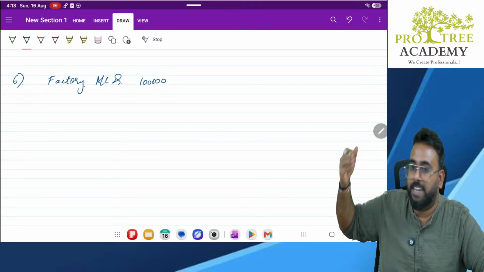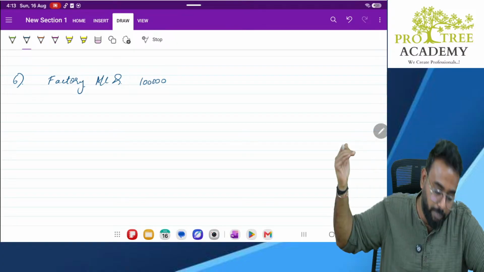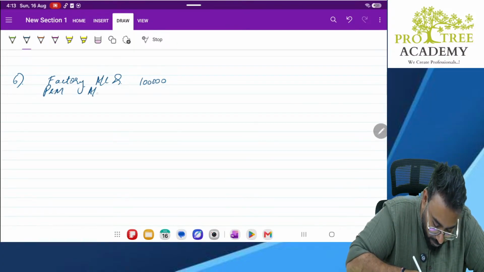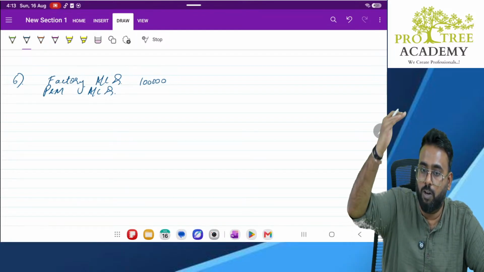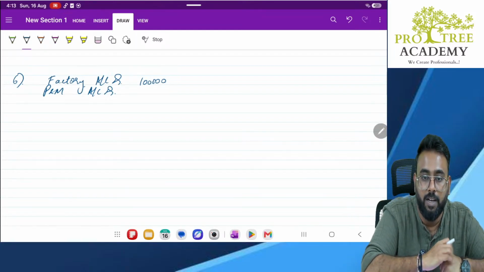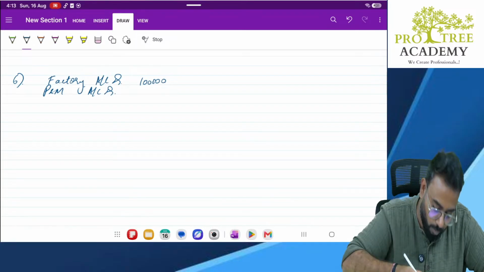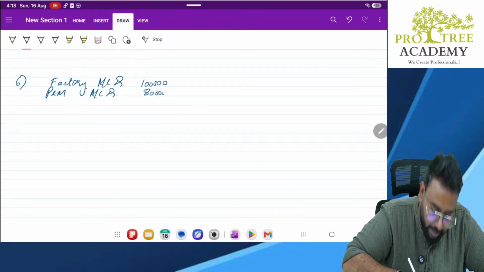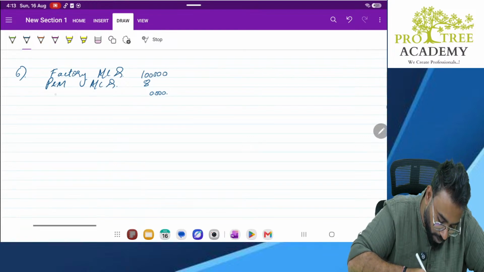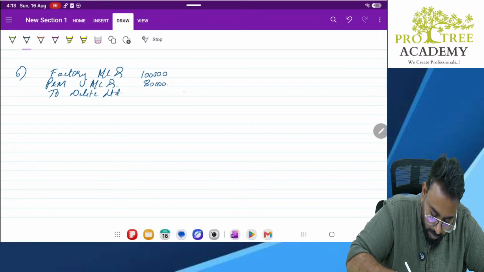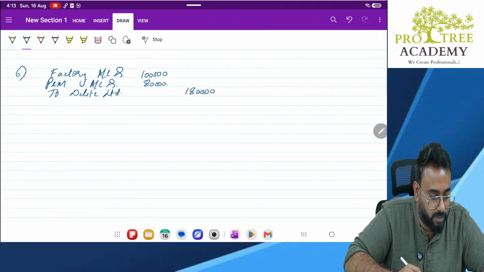So when you purchase a factory, it is an asset. When an asset goes up, it will be debited. Then, sir, I purchased plant and machinery. That asset will also go up, so it will also be debited. Don't say purchase account. For any purchase of assets, it will be the asset account. How much? 80,000, sir. To whom do you have to pay? Sir, I have to pay to Delight Limited. 1,80,000. Correct? Yes, sir.